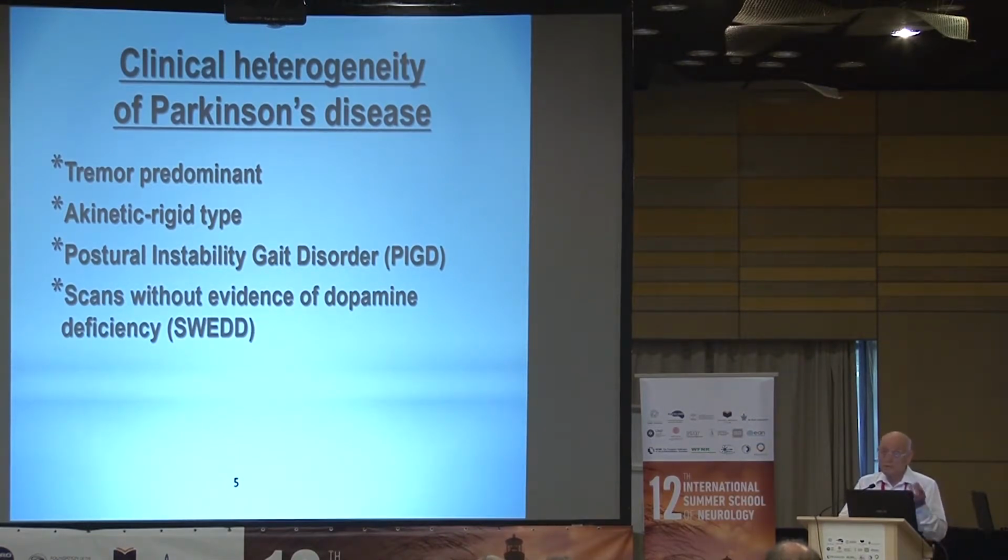So what do we mean when we speak about clinical heterogeneity? Is one of them related to a different pathogenesis or to a different something else, modifying factors? What is it that makes one person tremor predominant and another akinetic rigid? Of course, this is important for us as clinicians when we try to treat the patient symptomatically. But to look at the basis of this, we don't understand this. So are these different disorders or what? So there is clinical heterogeneity.